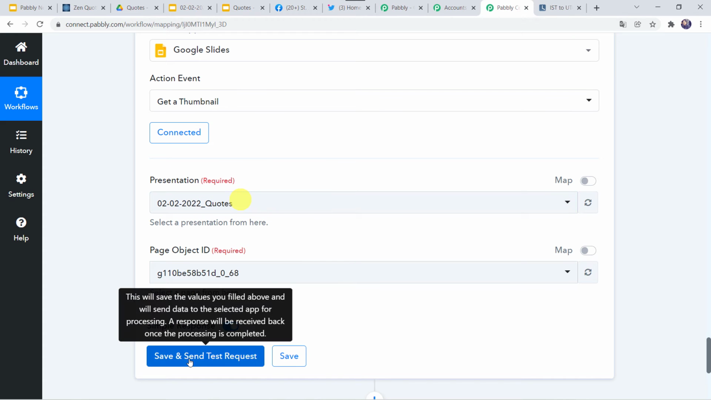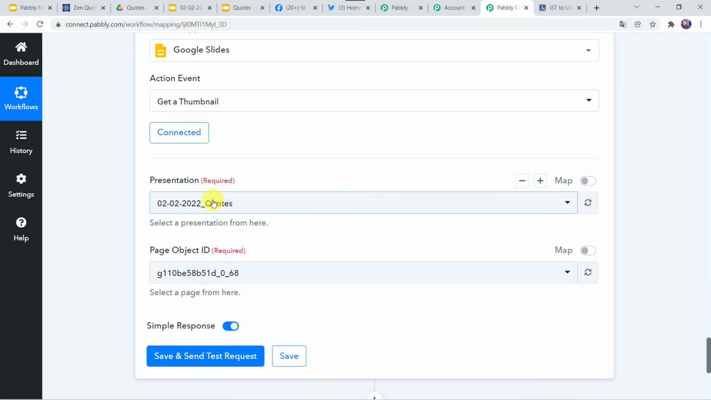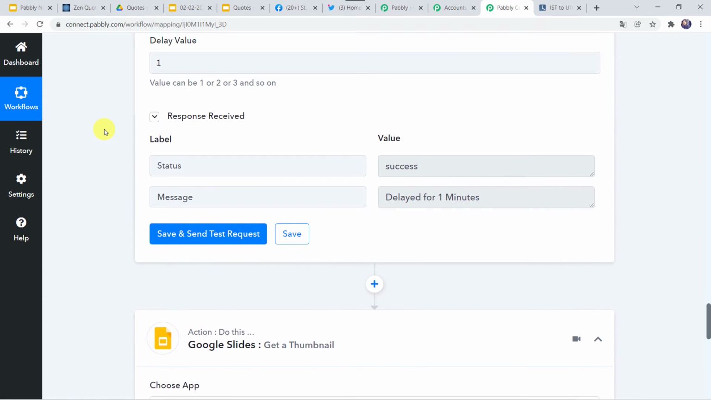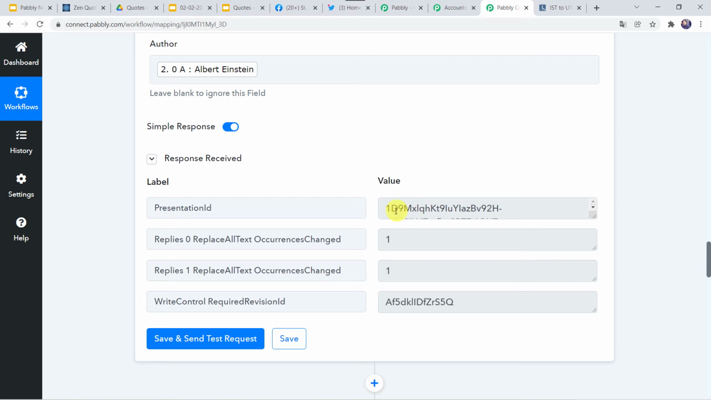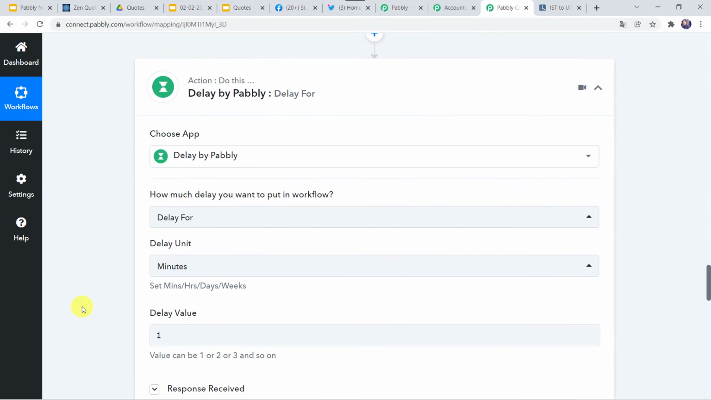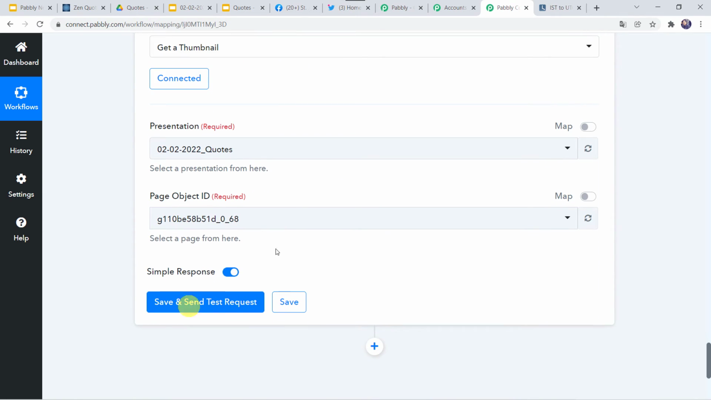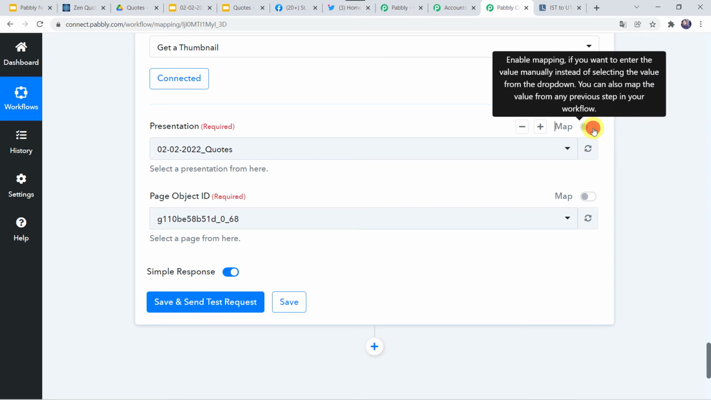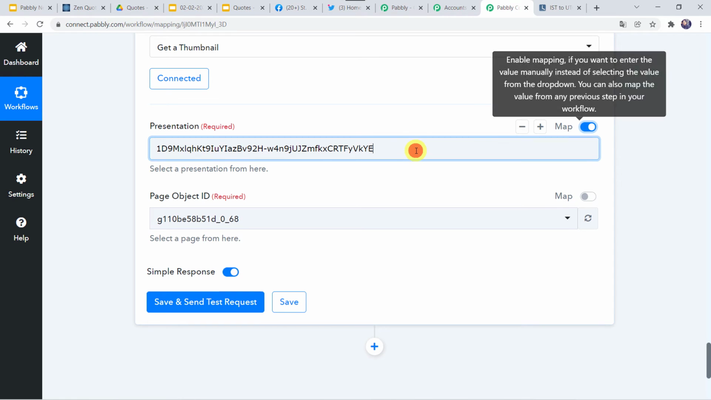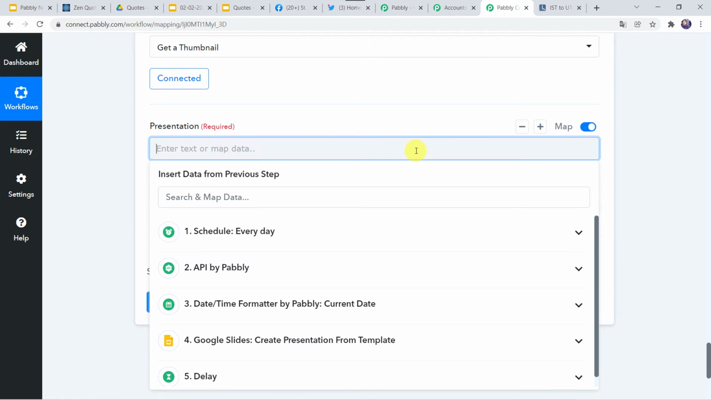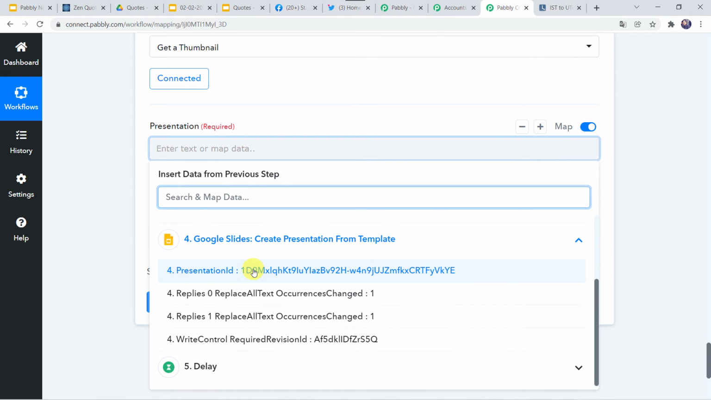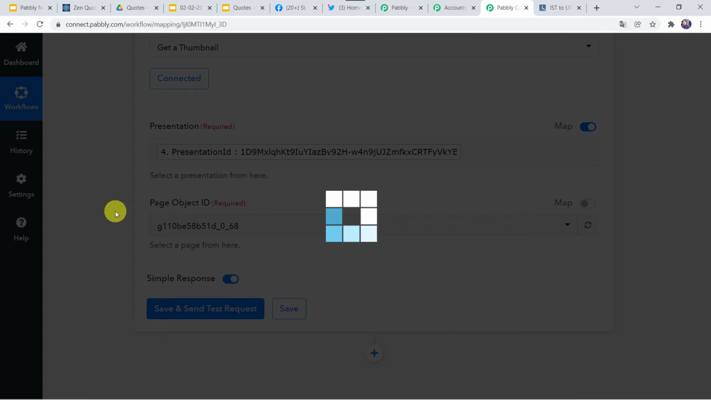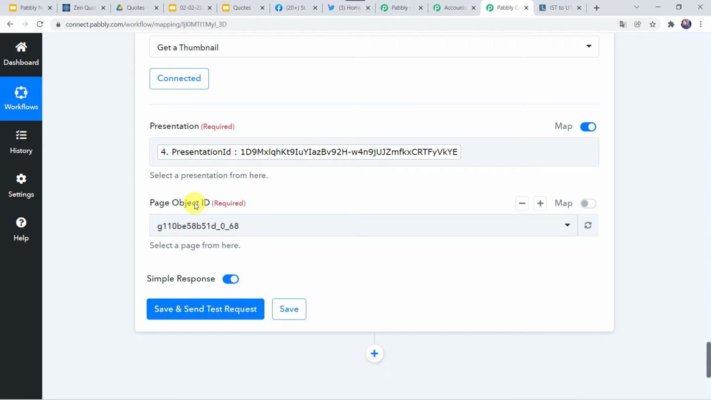Okay. Now here we have to map the presentation ID which we have received over here. So we have to map this particular presentation ID. I'm just scrolling down. Here we have to click on this mapping button and I'll just erase this data. And we have to select it from Google Slides and this is the presentation ID. Now here the page object ID is automatically captured. We are not going to make any changes over here.